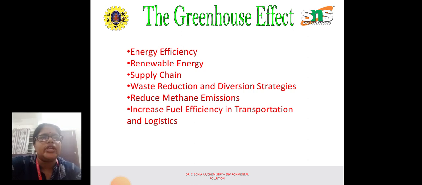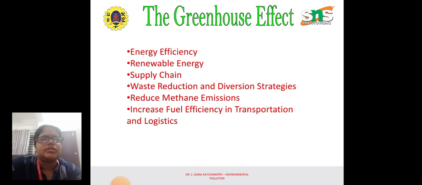So when you reduce using these things, what will happen? The greenhouse gases emitted into the atmosphere will naturally get reduced, so that we will not have this problem of warming of the atmosphere due to the excess presence of greenhouse gases. And we can adopt renewable energy sources for any energy, so that the energy is not exhausted, and also you can save the atmosphere. We should also have control over the supply chain.